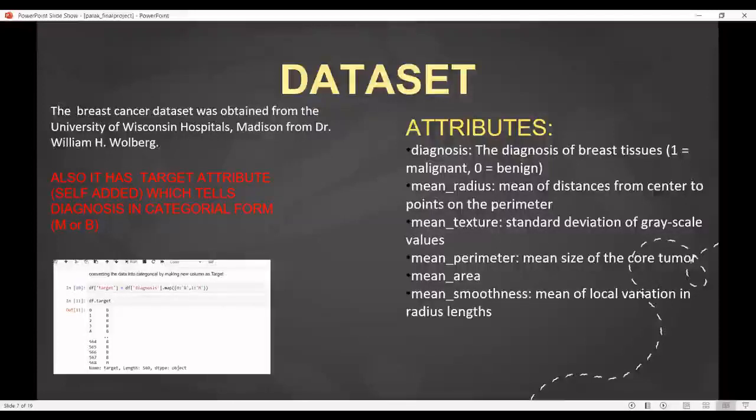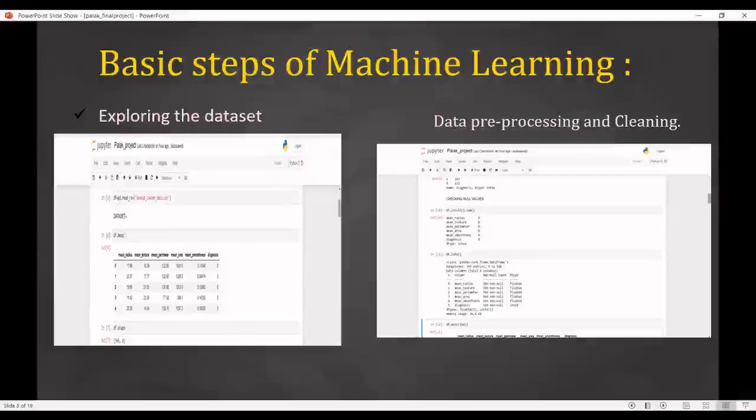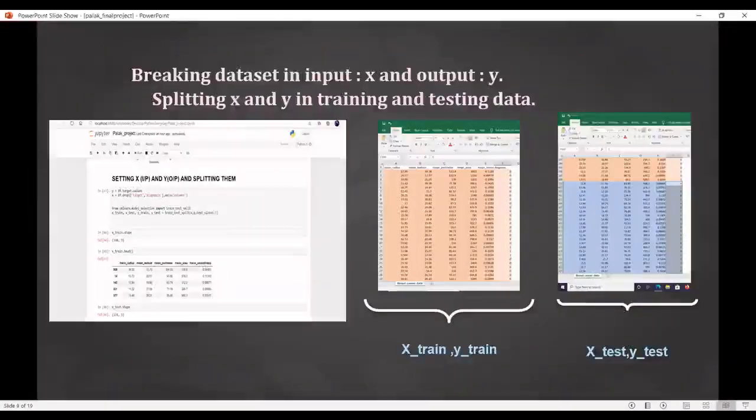Here are the basic steps of machine learning: exploring the data, pre-processing, then splitting, and then applying the model. First, I uploaded and read the data. Second, we move towards pre-processing, that is the cleaning part, checking null values, its information, and all its numerical values. Then I divided my data into input and output, that is X and Y, and split it into X and Y training and testing. Here I have given a picture so it is very clear what X train, Y train, X test and Y test are.